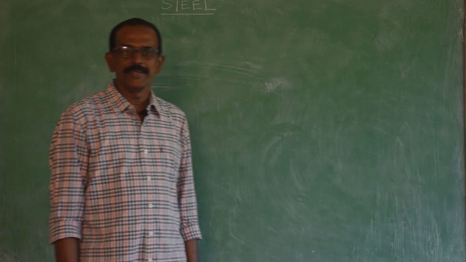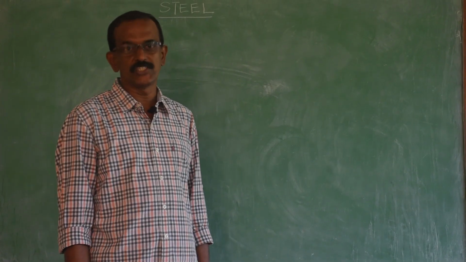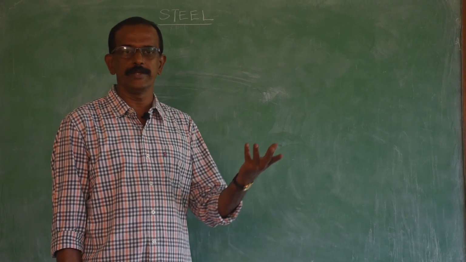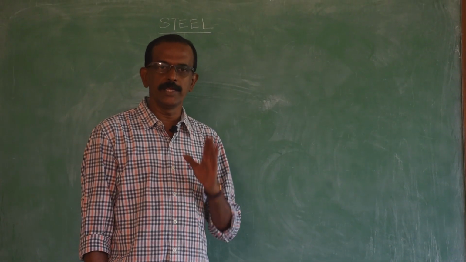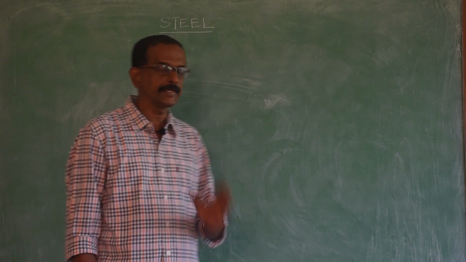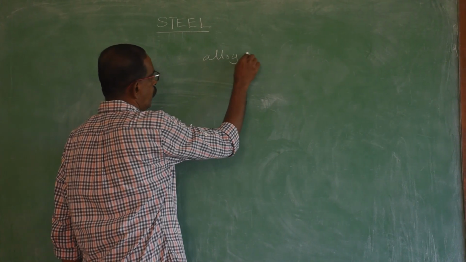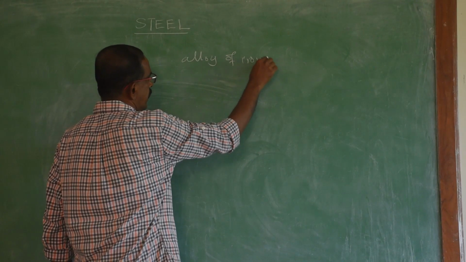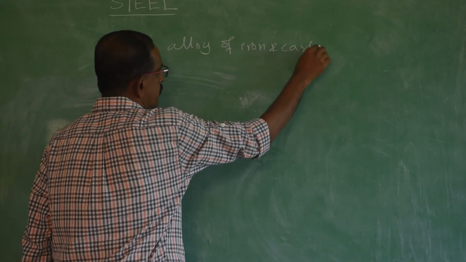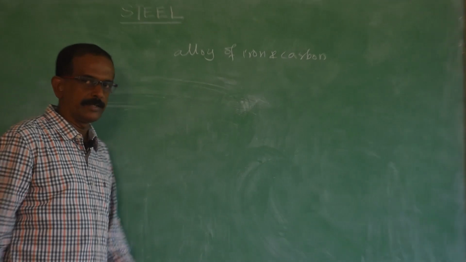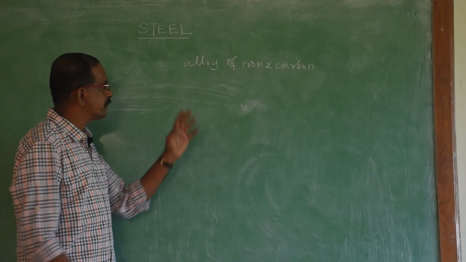Hi everybody, next engineering material is steel. What is steel? You would have studied in high school classes. Steel is an alloy of iron and carbon. Depending upon the carbon content, that is impurities, there are different types of iron.